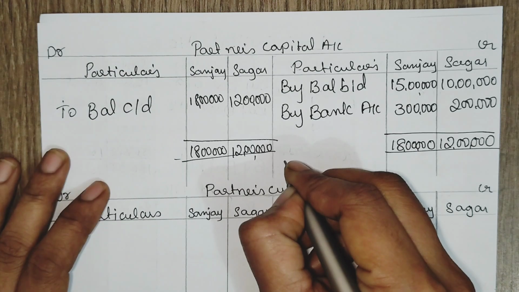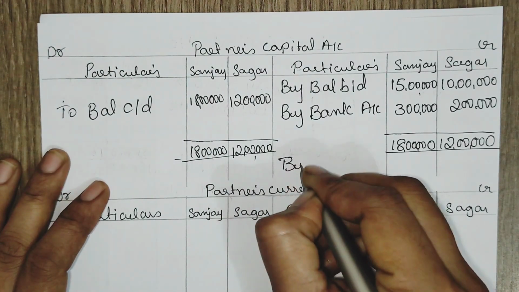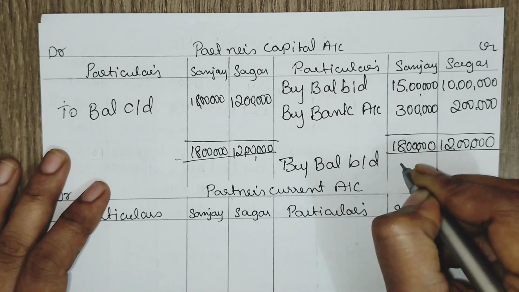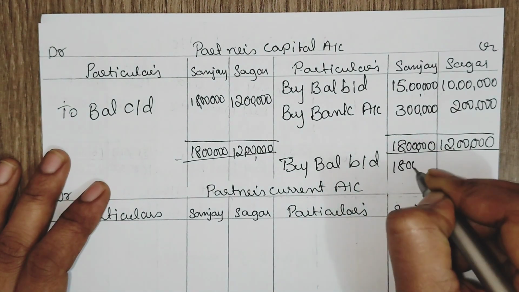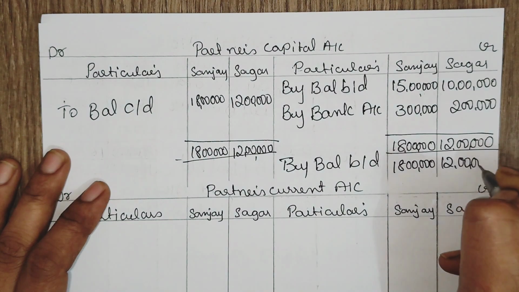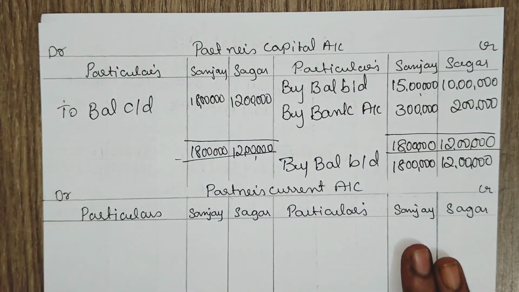Now whatever you have carried down, you need to bring down by balance brought down, 18 lakh, 12 lakh. So we have prepared the partners' capital account under fixed capital method.